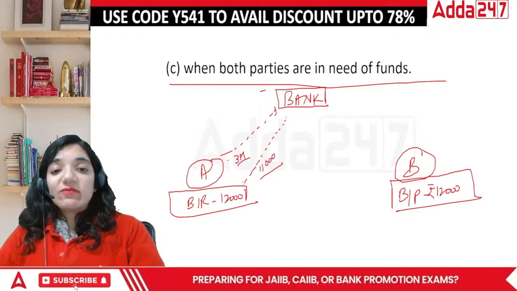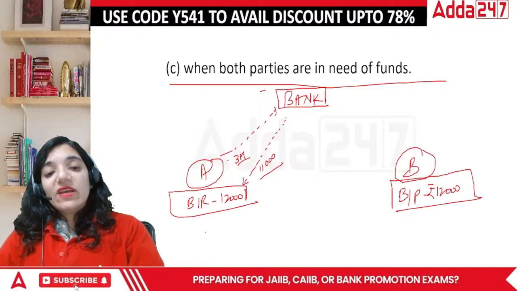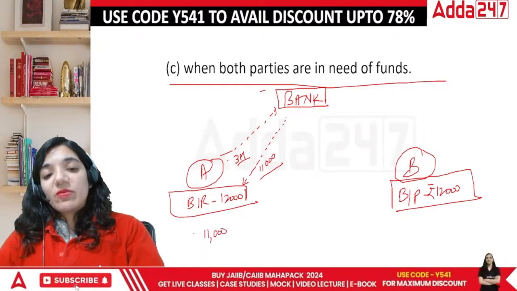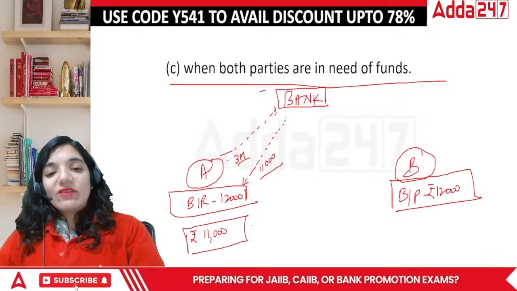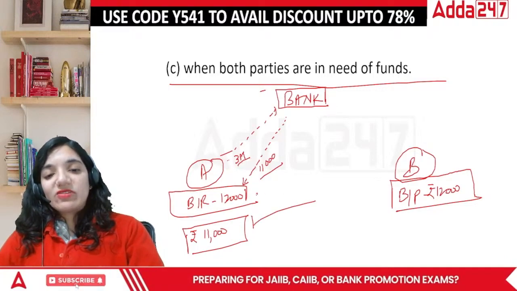Now, in this case, the overall thing that will happen is we have got 11,000 rupees in our pocket. Now, both of them were in need of 10,000 overall. Now they will divide this much amount of money among themselves.